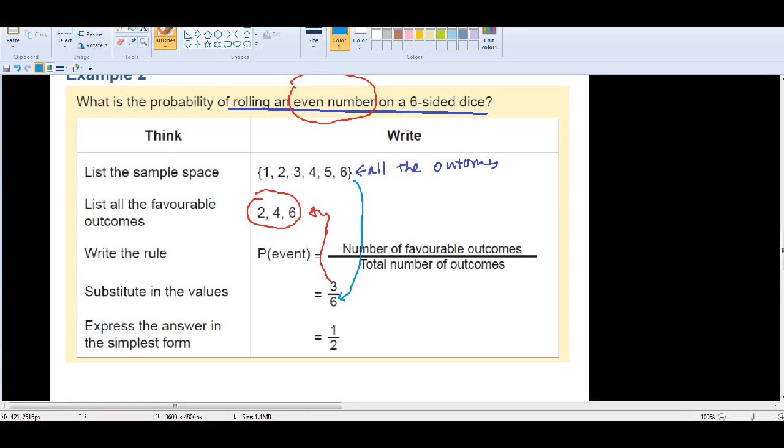There are 5 steps. List the sample space, that means all the outcomes. List all the favorable outcomes, which are the outcomes satisfying the question. Write the rule. The rule is always the probability of an event equals the number of favorable outcomes divided by the total number of outcomes. Substitute the values. So you need to count the number of outcomes in the sample space and the number of favorable outcomes, and you just use division, and you need to simplify. All right, so there are 5 steps.